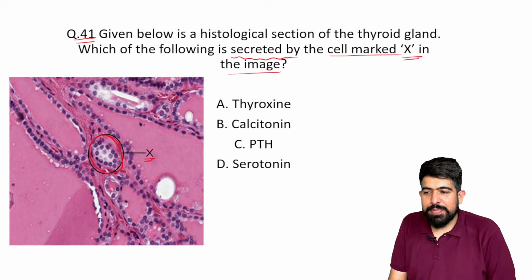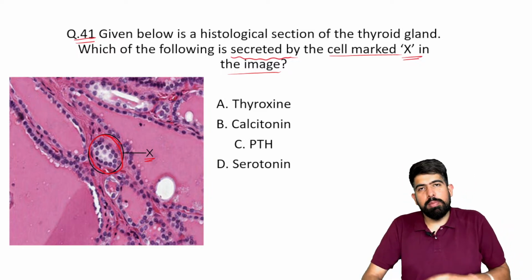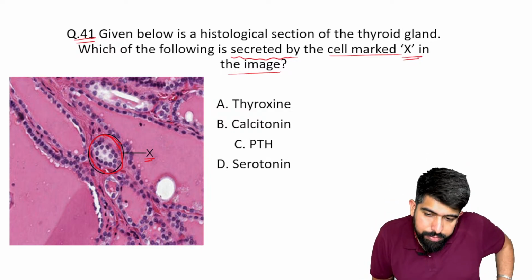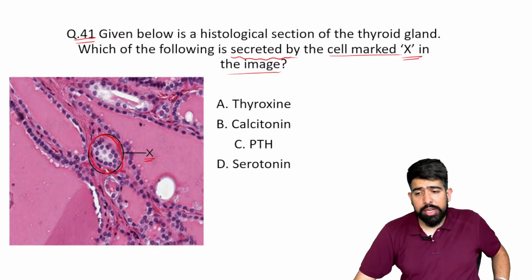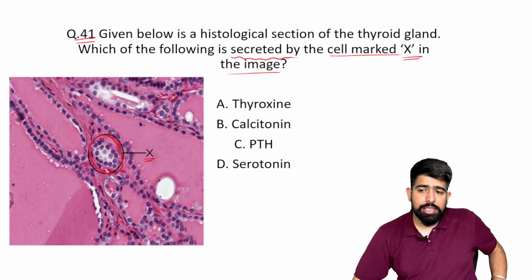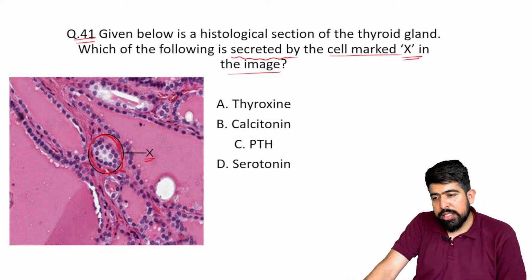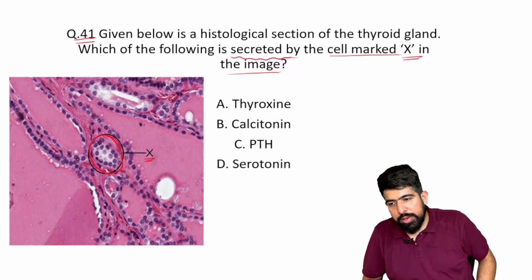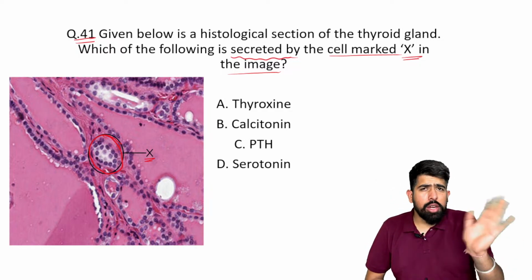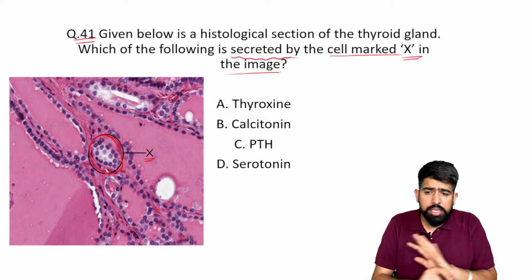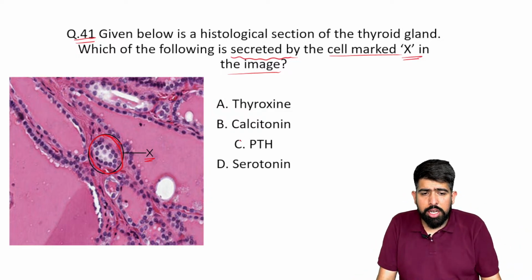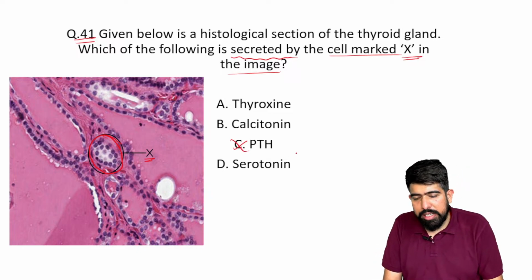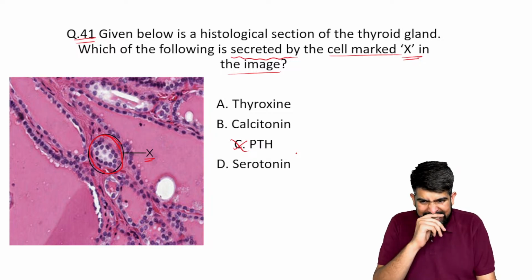Very good, doctors. Please understand, as given in the question, this is the section of the thyroid gland. So you already understand in the thyroid gland we have the follicular cell and also the parafollicular cell. Very good. Also known as the C cell. The parathyroid gland will not be here. Please understand, so your PTH will be removed here. The section of only the thyroid is given here.